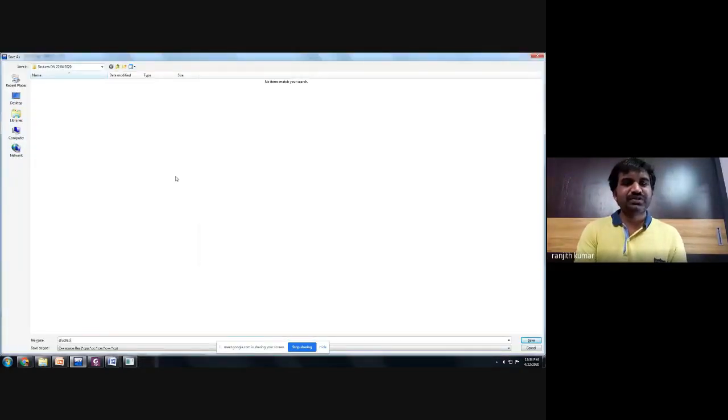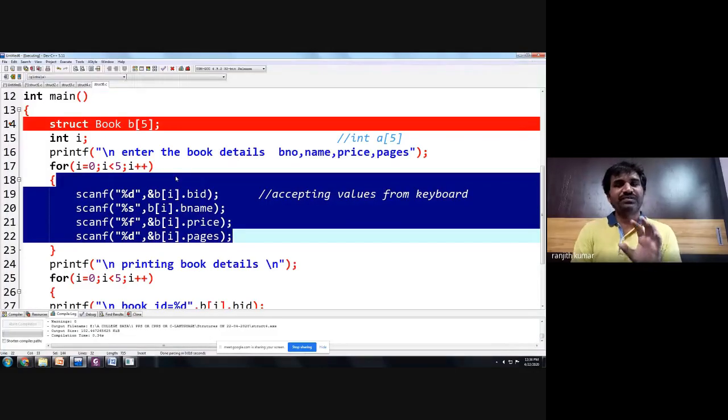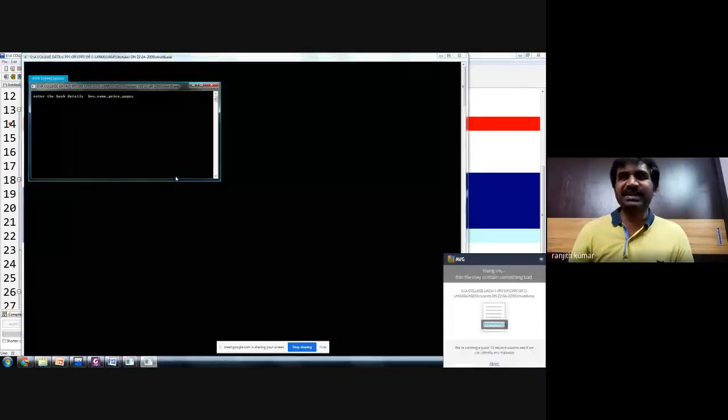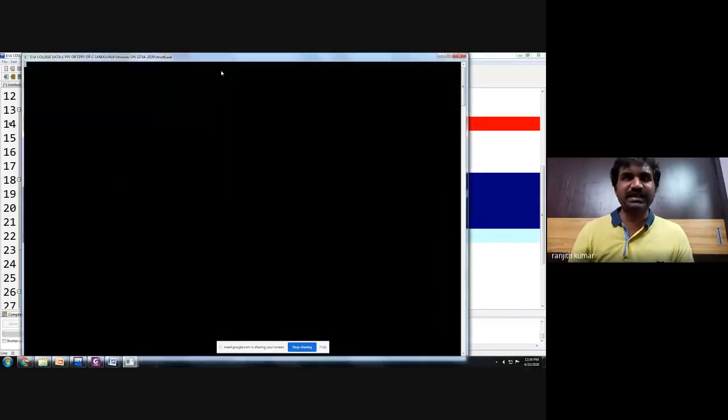Struct6.c. So up to 4 programs, please practice today. Array of books we are just introducing. If you don't understand, we'll explain once again in tomorrow's class. In the next class, we'll try to discuss array of structures once again. But today, just illustrating it. No errors. Now, please observe the output. Very interesting output you will get now.